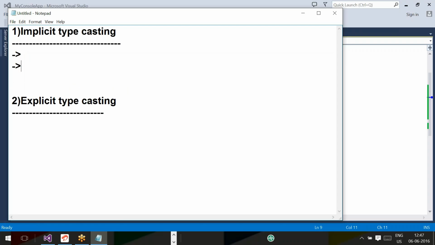To implement this, the programmer doesn't need any special syntax except the assignment operator.